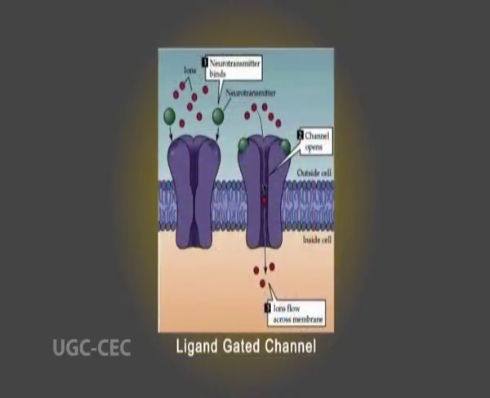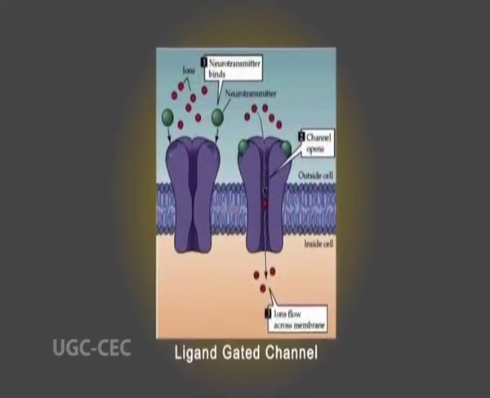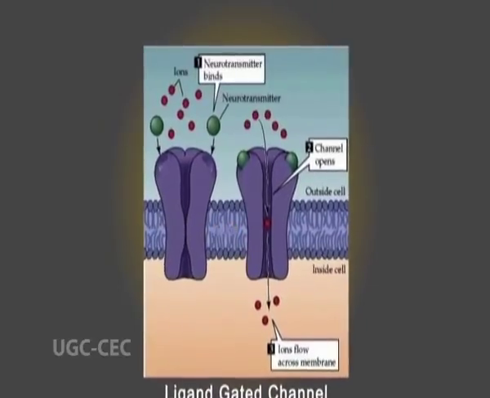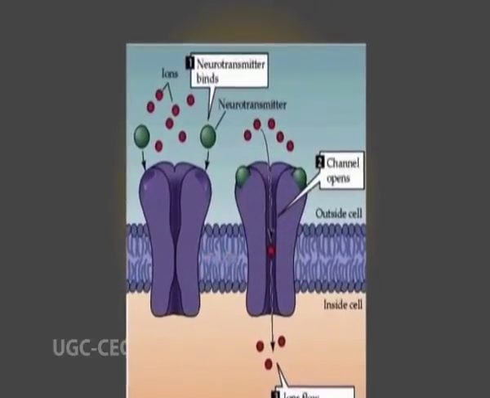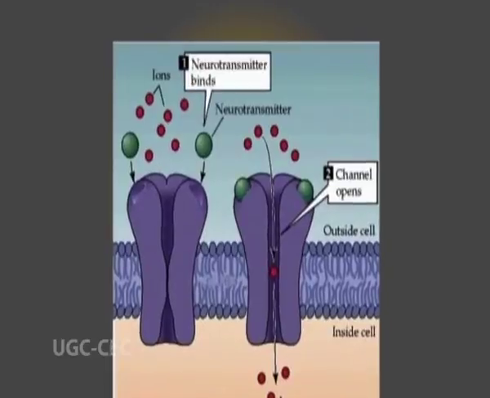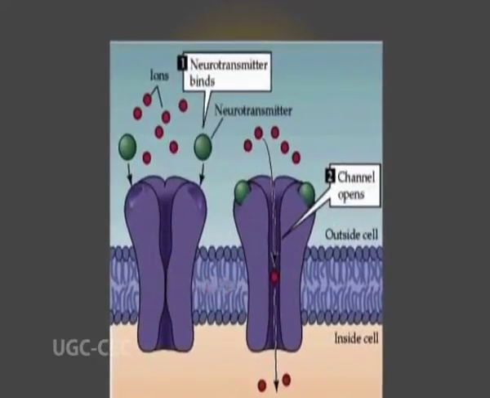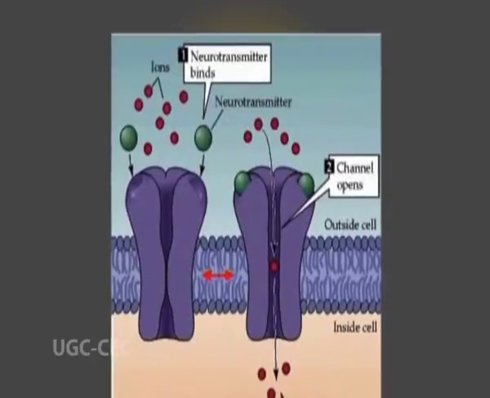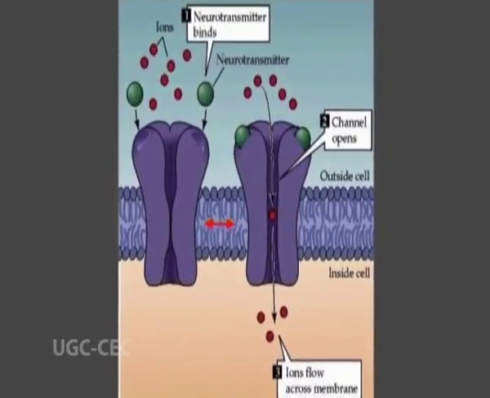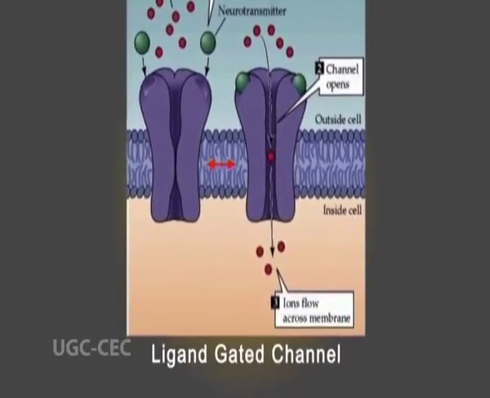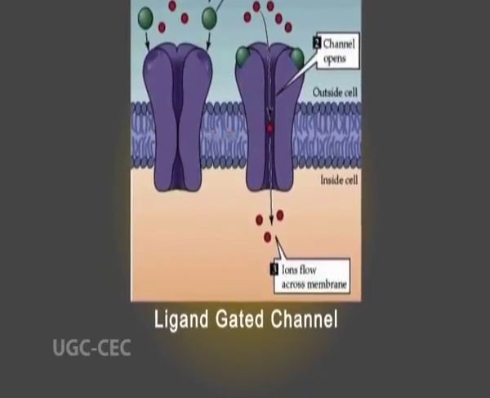The response of the receiving cell is for ligand-gated channels in the cell membrane to open because of binding of the neurotransmitter to the channels. The open channel permits increased flux of inorganic ions through the cell membrane, thereby changing the voltage difference across the membrane.